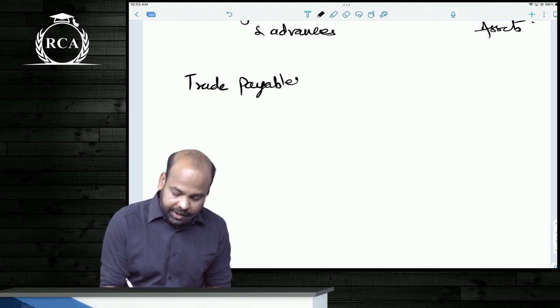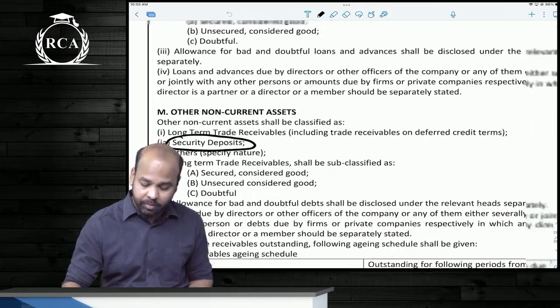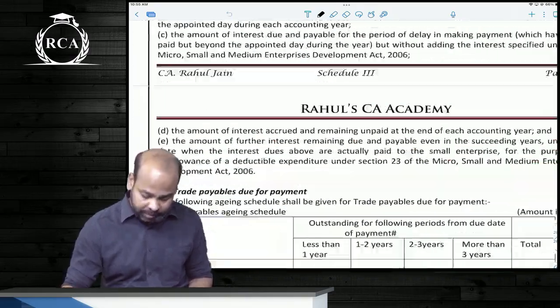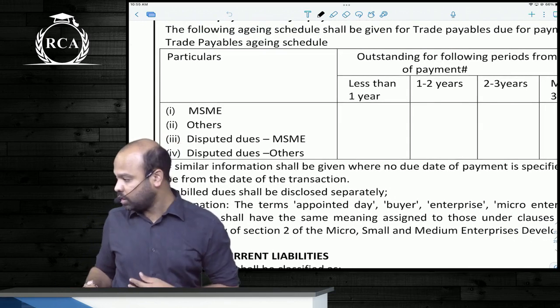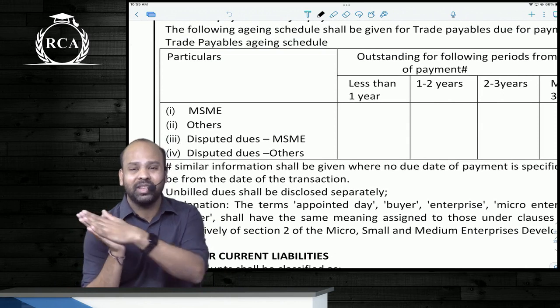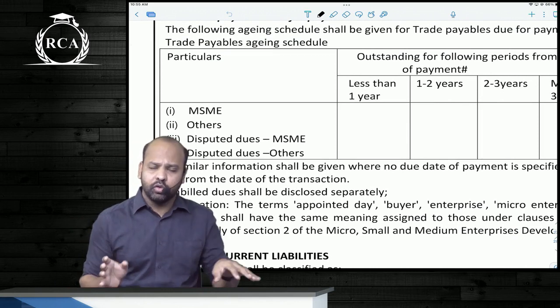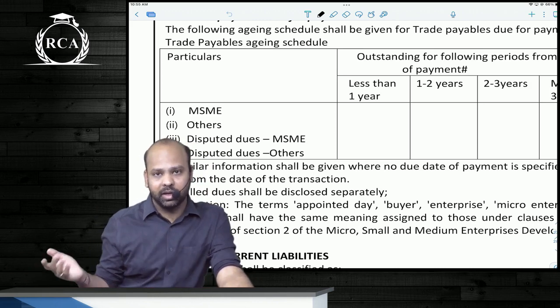As far as trade payables are concerned, we will have to disclose what is the amount that is payable to MSMEs and non-MSMEs. So what is the amount payable to micro, small and medium enterprises? What is the amount payable to other entities?